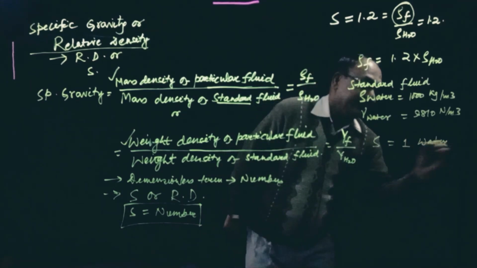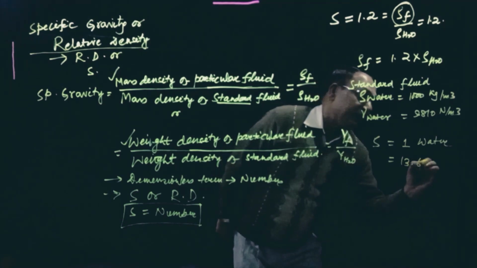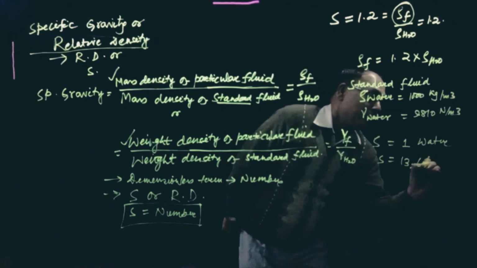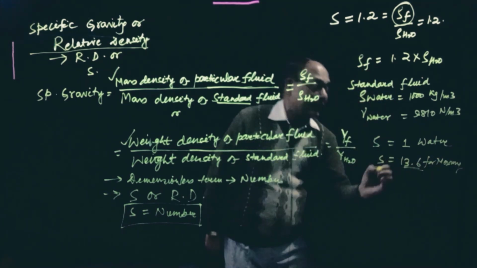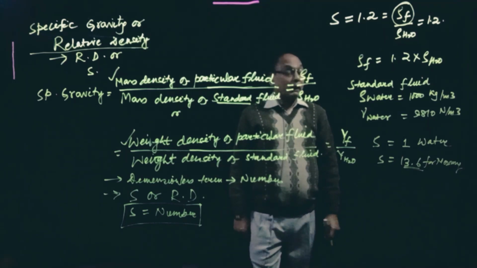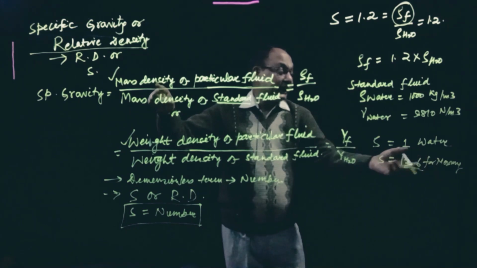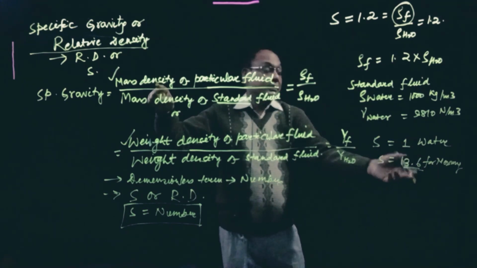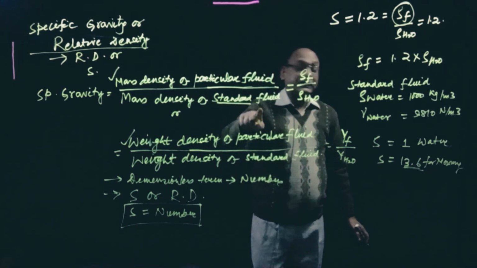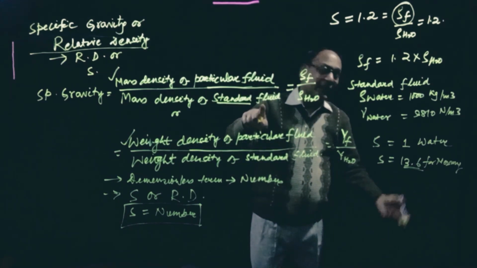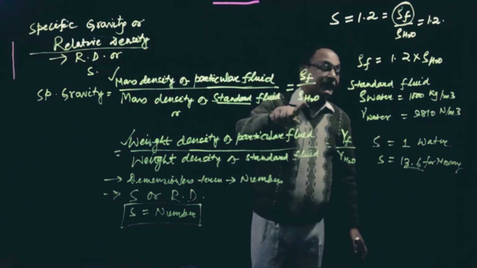And it is 13.6 for mercury. That means mercury is 13.6 times heavier than water. We can call it mass density: the mass density of mercury is 13.6 times that of the standard fluid, water.